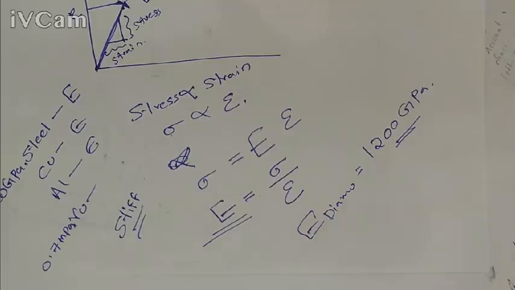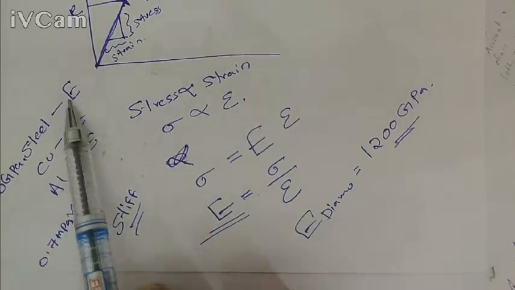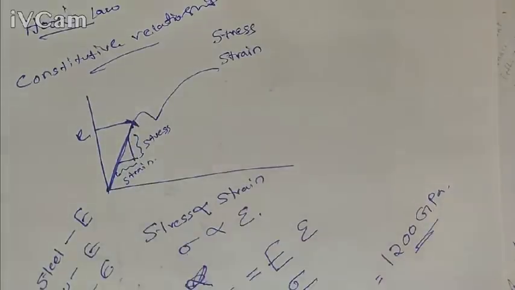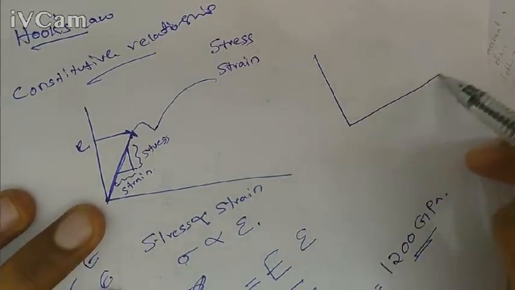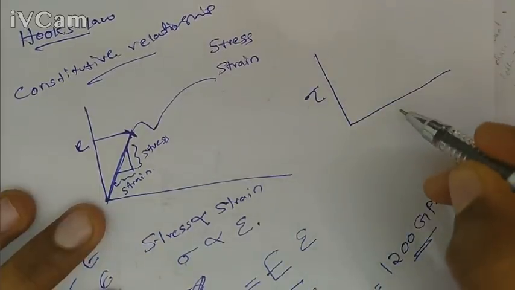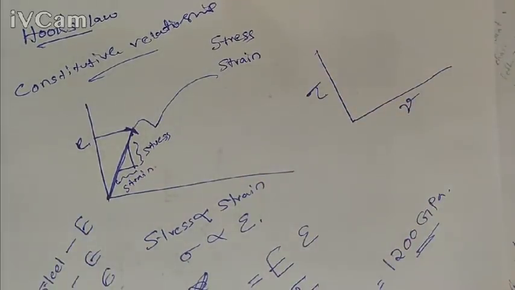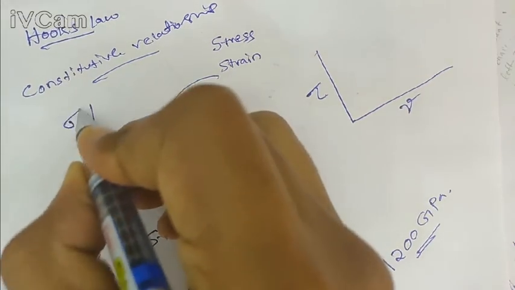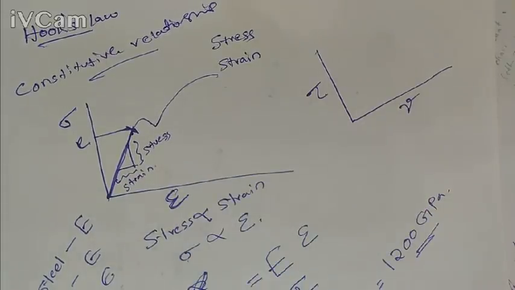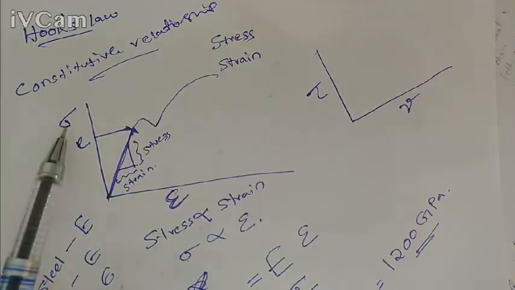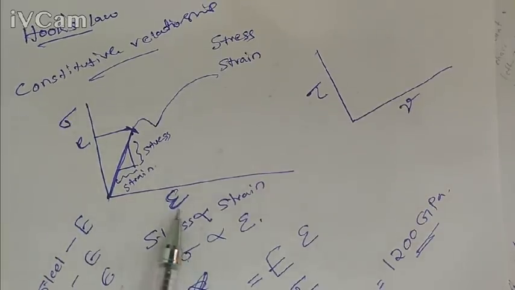Similar to this, the modulus of elasticity or Young's modulus is derived from the tensile stress strain diagram. Similarly, we have another stress strain diagram that is called the shear stress strain diagram. In the tensile diagram we use normal stress, that is tensile stress, and the strain is also a linear normal strain.